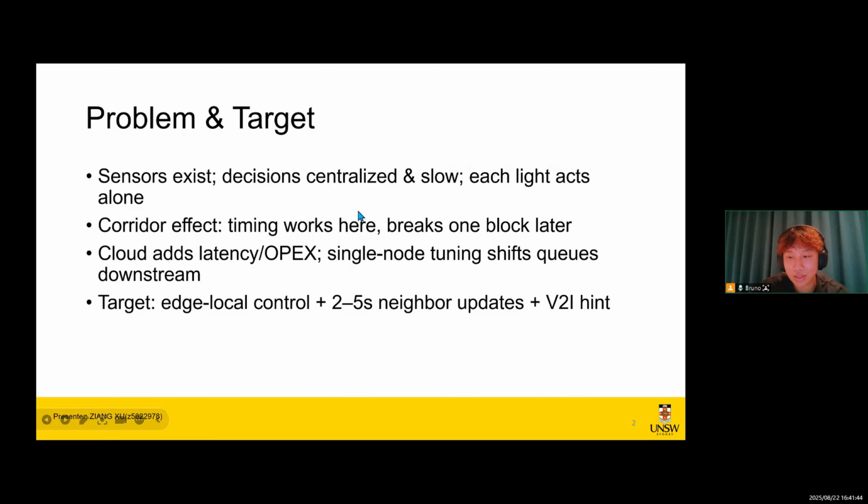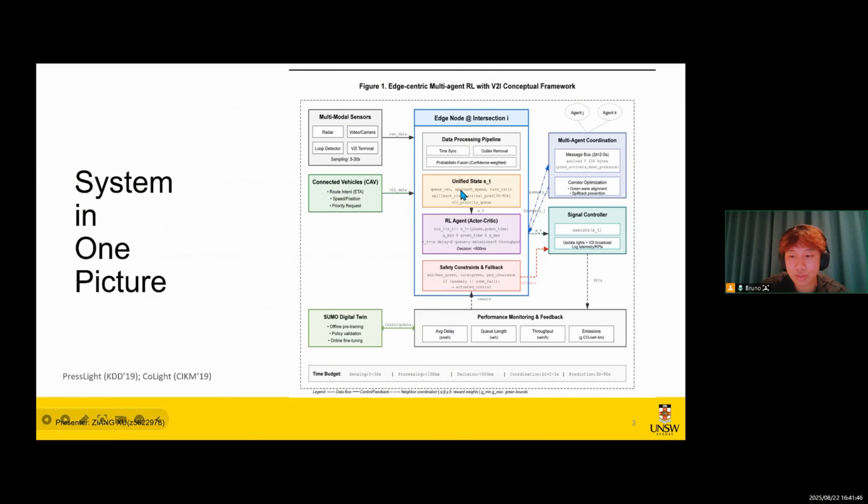With that context, here's the system in one picture. From left to right, sensors and V2I feed the roadside edge node. We clean and fuse data into a unified state. A controller chooses which phase and how long, under the familiar safety rules. If anything looks wrong, we just fall back to a rule set. Neighboring lights exchange tiny summaries: arrivals coming, downstream tide, capacity left, to align green waves and avoid spillback.